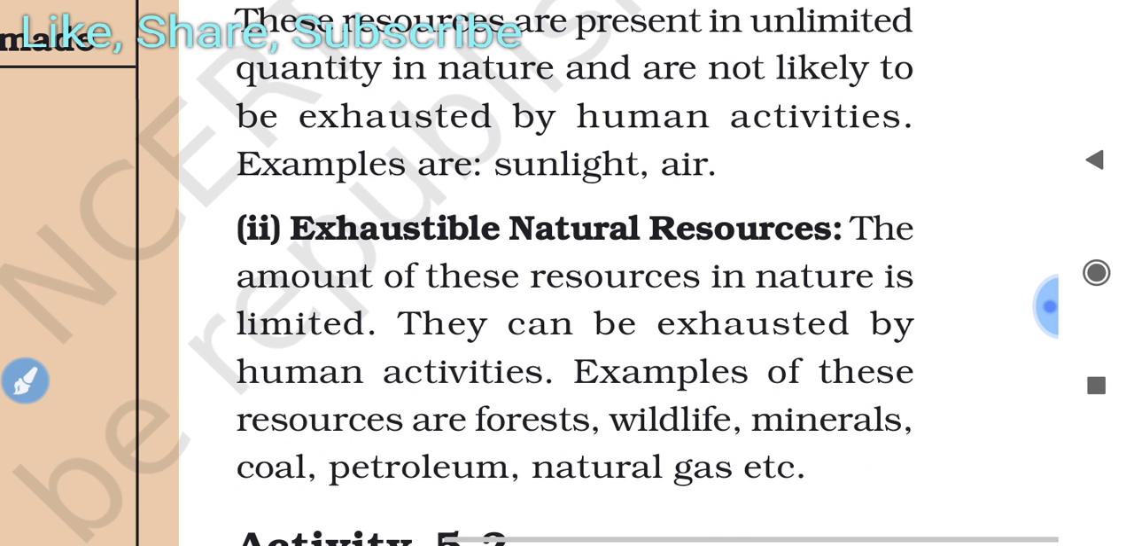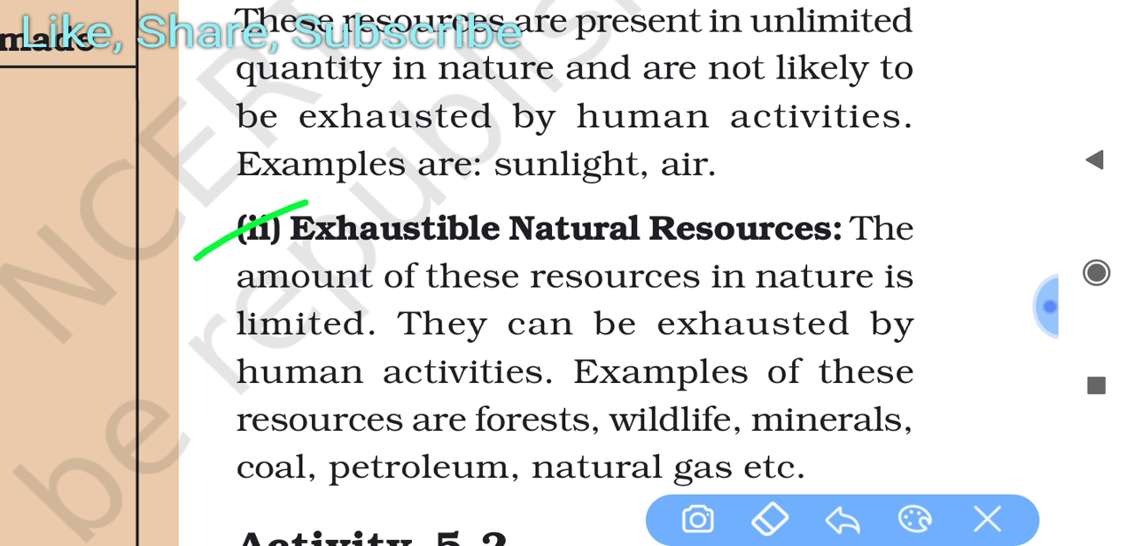Now if we talk about exhaustible natural resources, the amount of these resources in nature is limited. They can be exhausted by human activities. Examples of these resources are forests, wildlife, minerals, coal, petroleum, natural gas, whatever you include in natural resources in table 5.1. So these are the natural resources which can be exhausted. They are found in very limited quantity in nature.